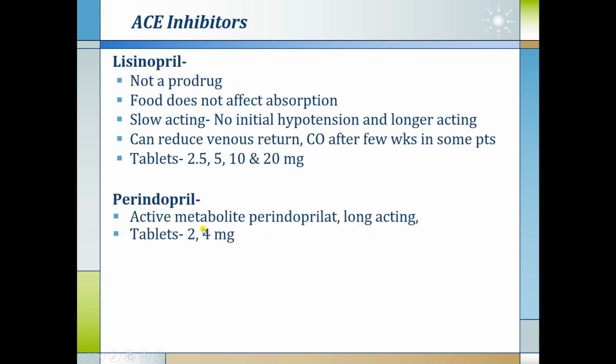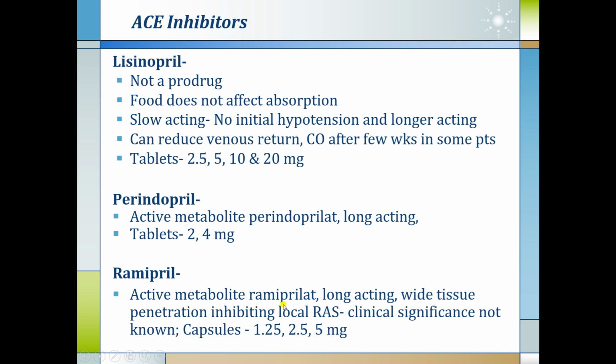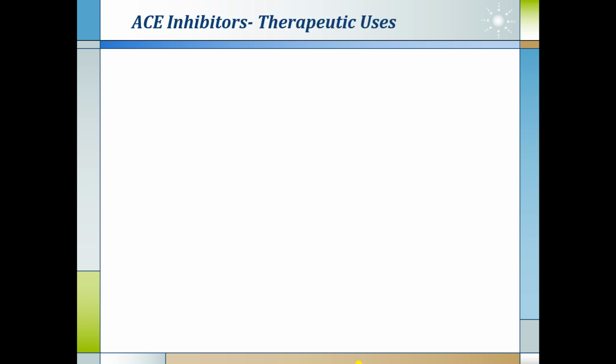Perindopril. Its active metabolite is perindoprilate, which is longer acting, available as tablets of 2 and 4 milligram. Ramipril is another drug whose active metabolite, ramiprilate, is longer acting, with wide tissue penetration, inhibiting the local RAS also, but the clinical significance of this local action is not seen. Capsules of 1.25, 2.5 and 5 milligram of ramipril are available in the market, and after that many more ACE inhibitors have come into the market with the added advantage of longer action only.